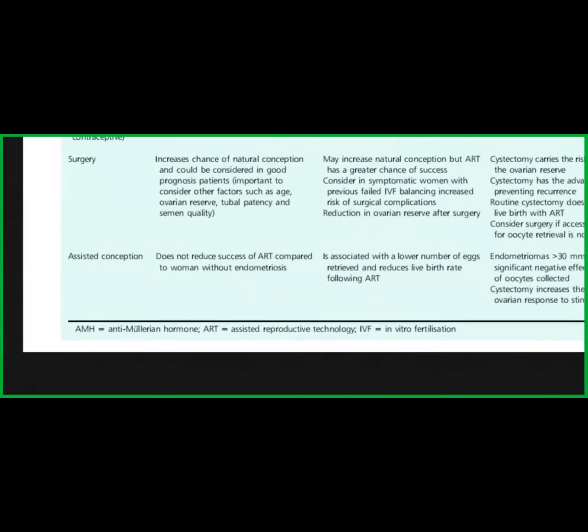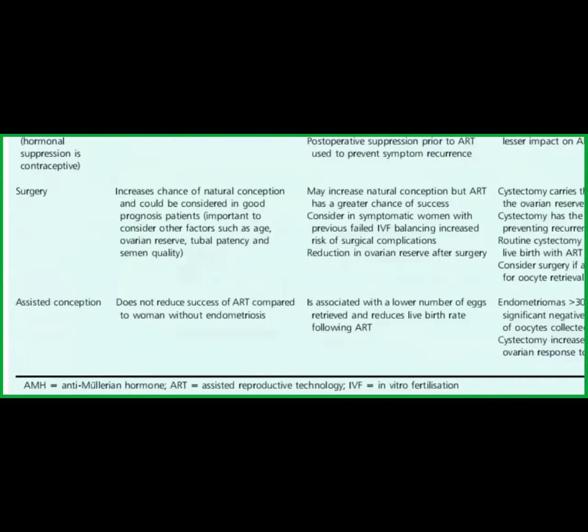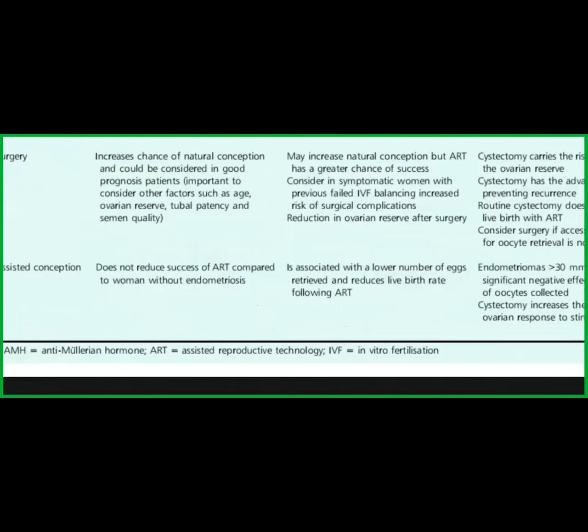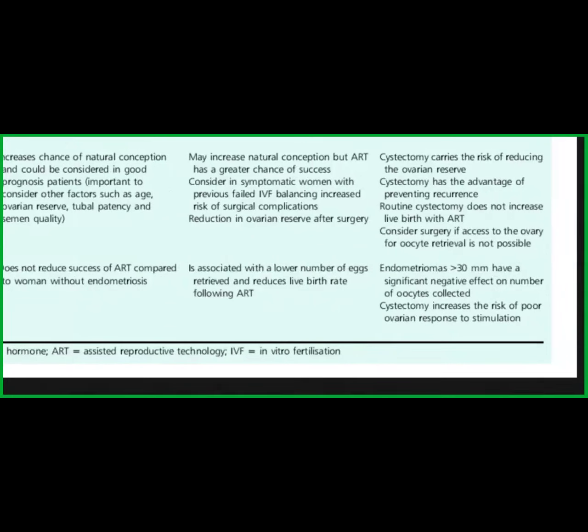Again, you have a patient with mild or minimal endometriosis, and you're going for assisted reproduction. Then it does not reduce the success rate of ART. But of course, in severe or moderate endometriosis, it is going to reduce the number of eggs. It is going to reduce the success rate of IVF also.